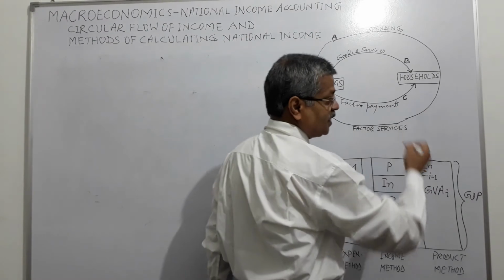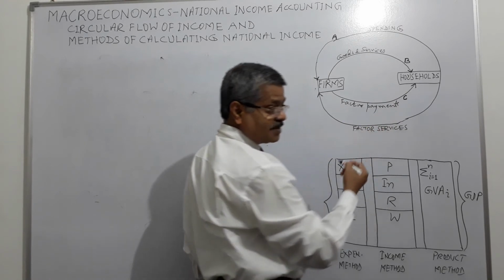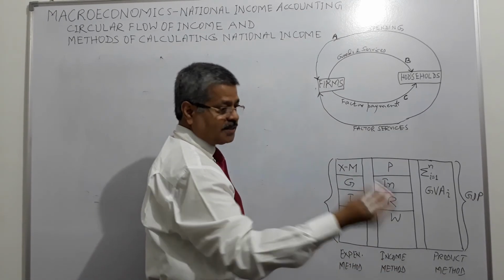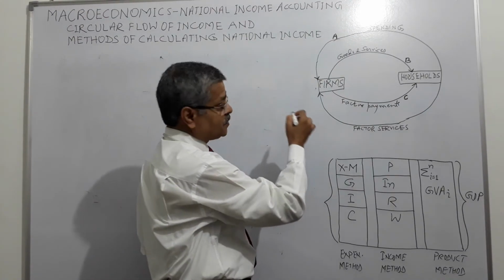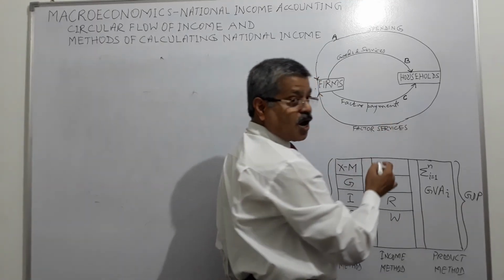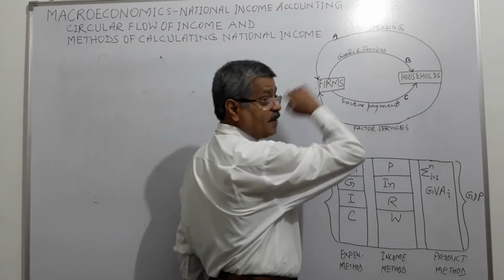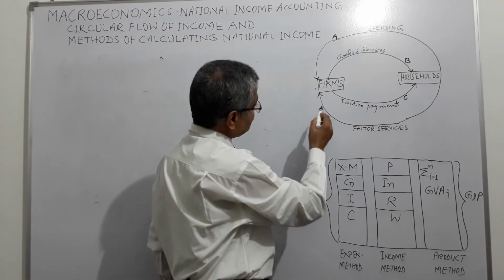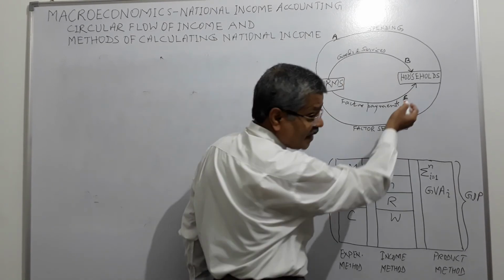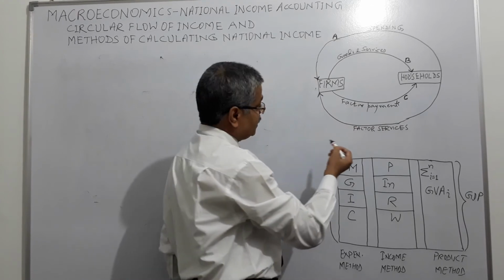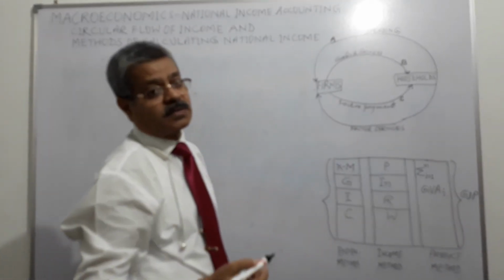What do households do? They need to meet their requirements, they need goods and services. The same money that they had earned by giving their labor to the firms, they are spending on goods and services produced by the firms. So whatever money firms had paid to the households as factor payments is coming back to the firms through spending by the households, right? And here you will find in return for that money, firms are supplying goods and services to the households. And this is the provision of factor services from households to the firms, right?